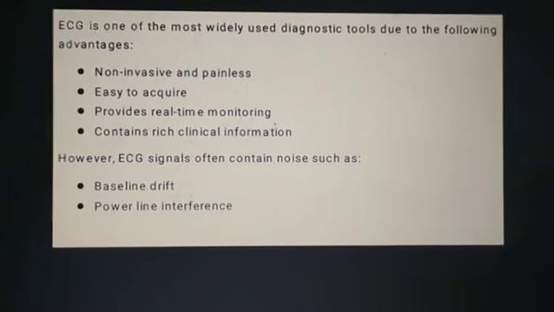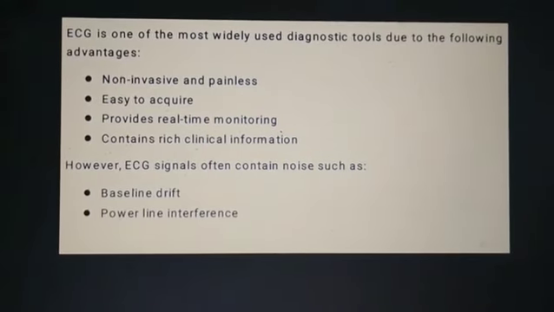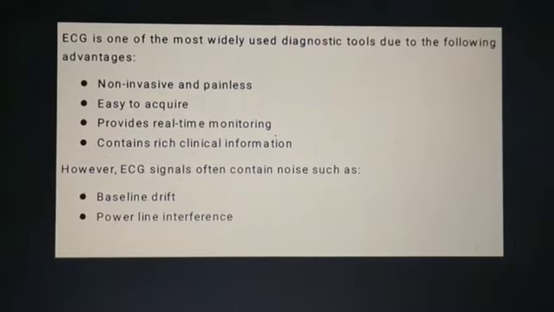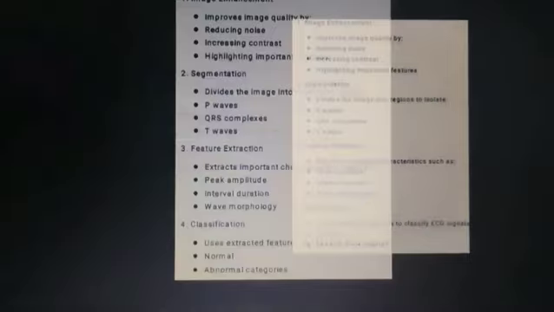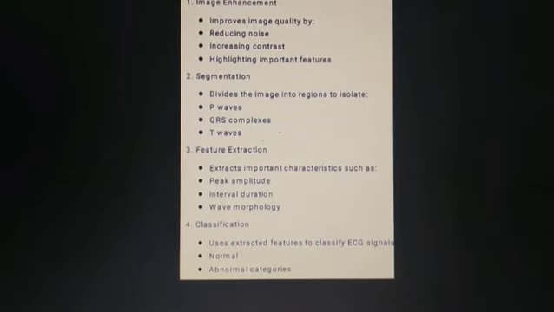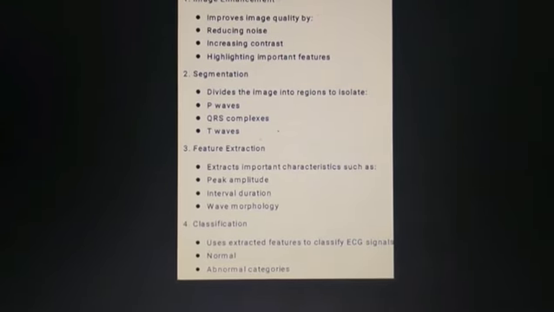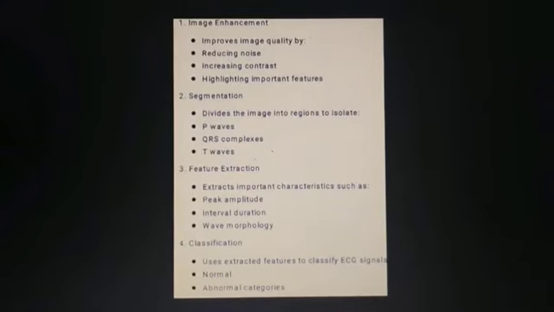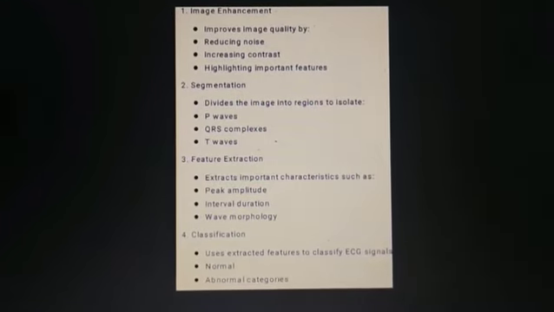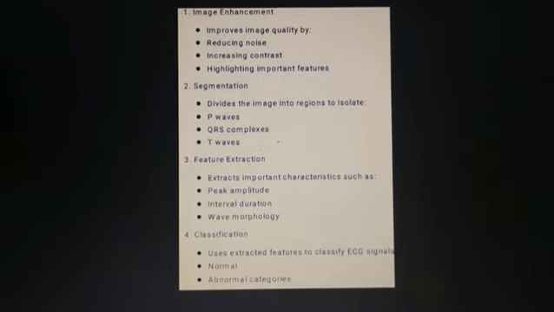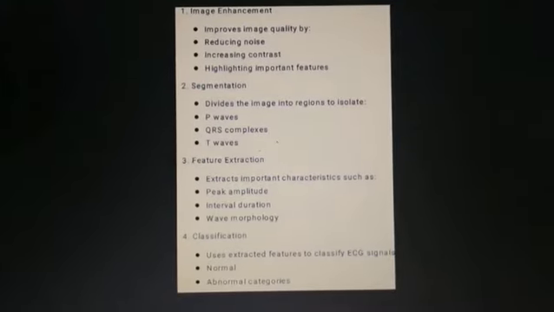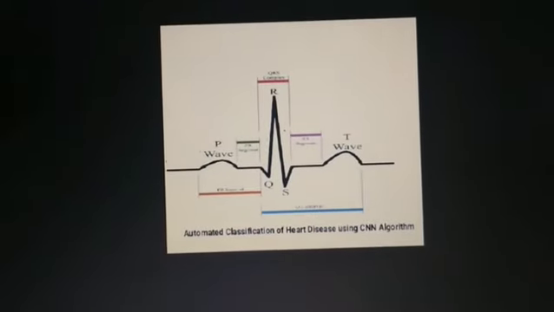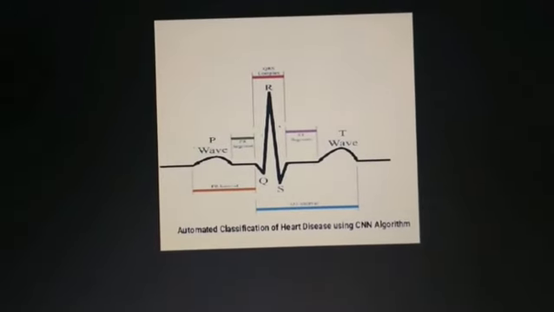ECG signals often contain noise such as baseline drift and power line interference. The four stages are image enhancement, segmentation, feature extraction, and classification, which improve the image, divide the image, extract important characteristics like peak amplitude and normal and abnormal characteristics, and automate classification of heart disease.